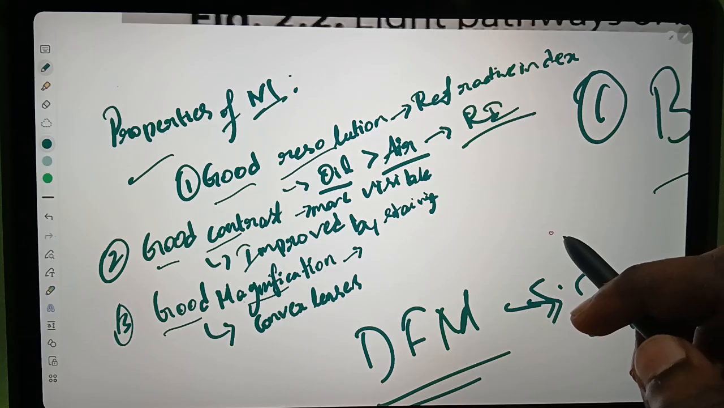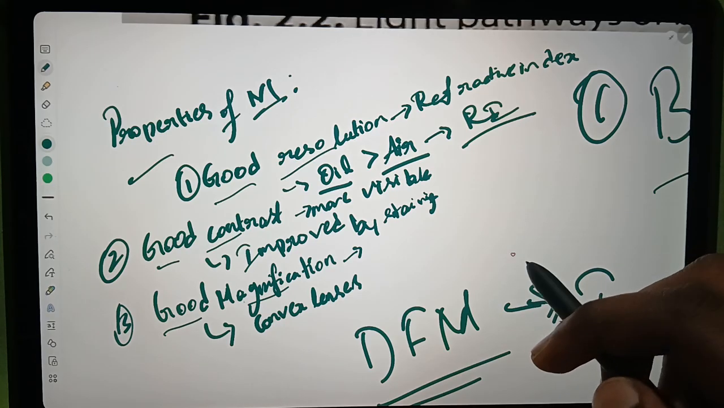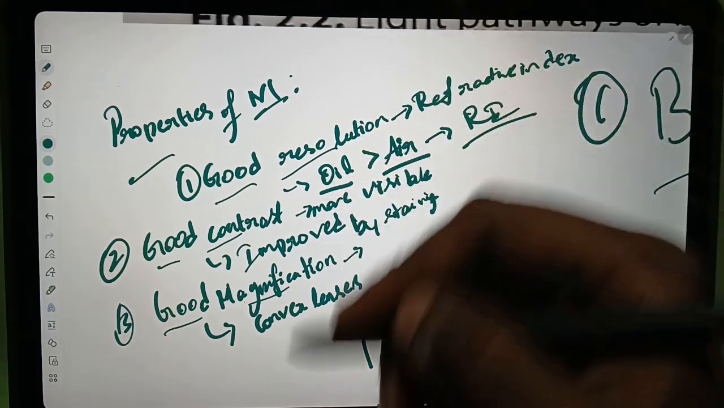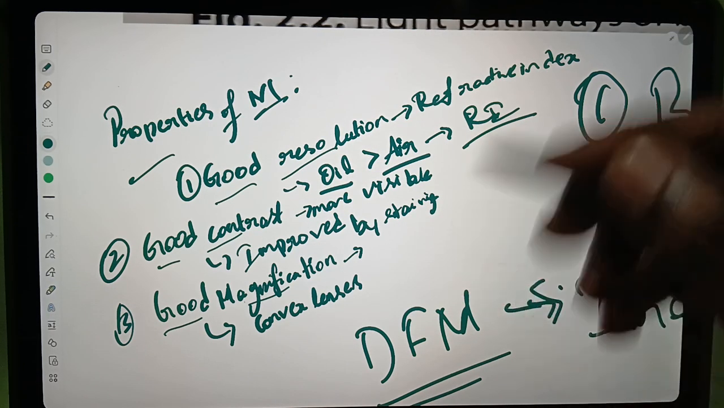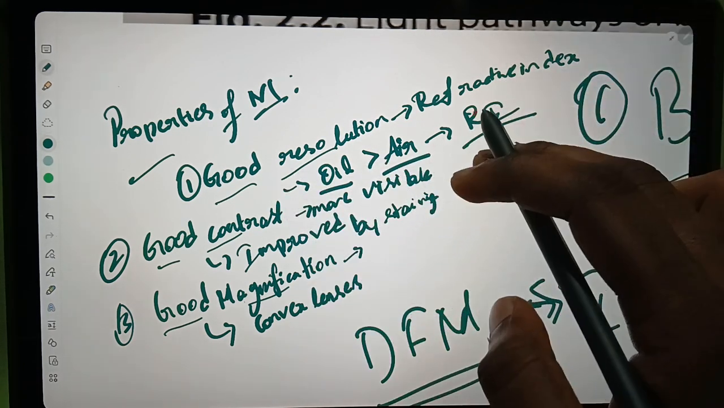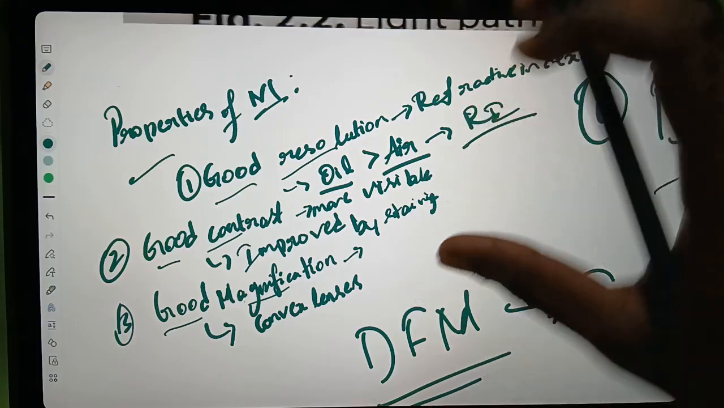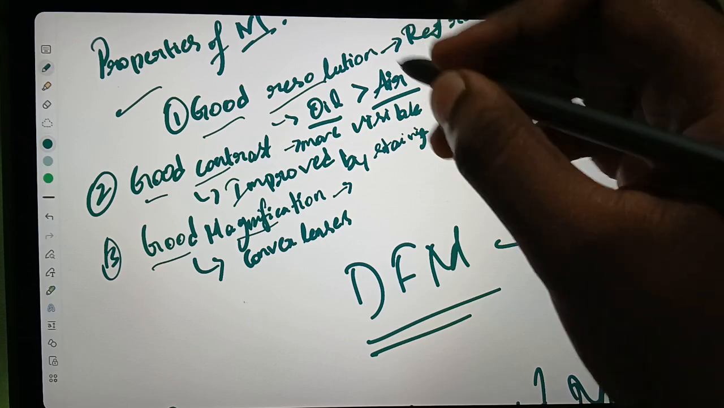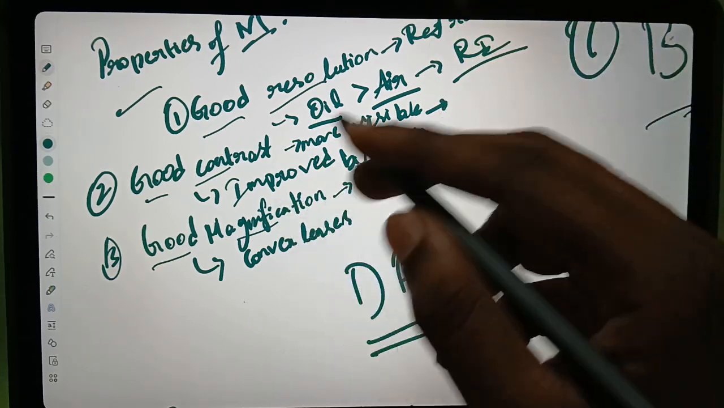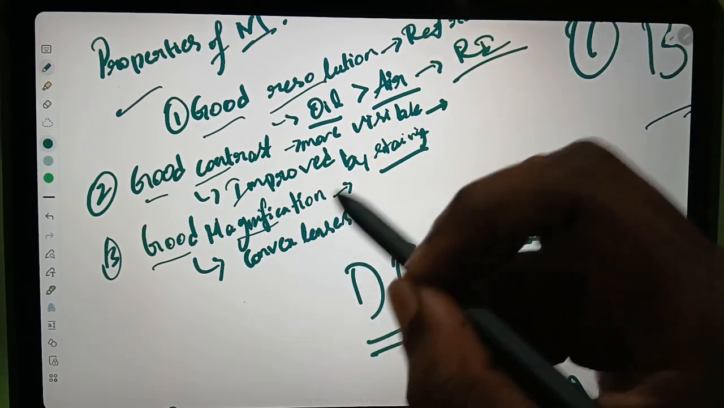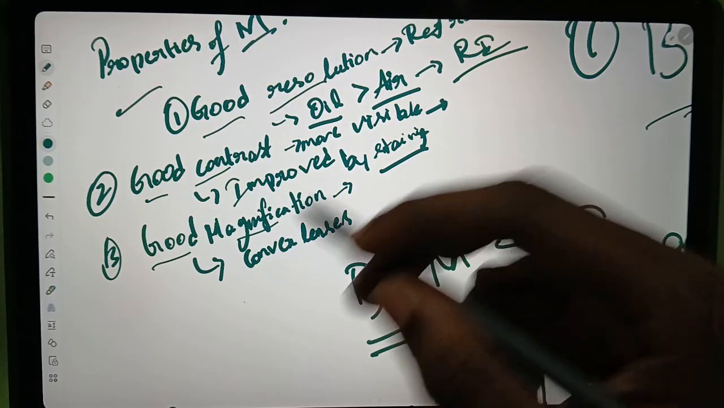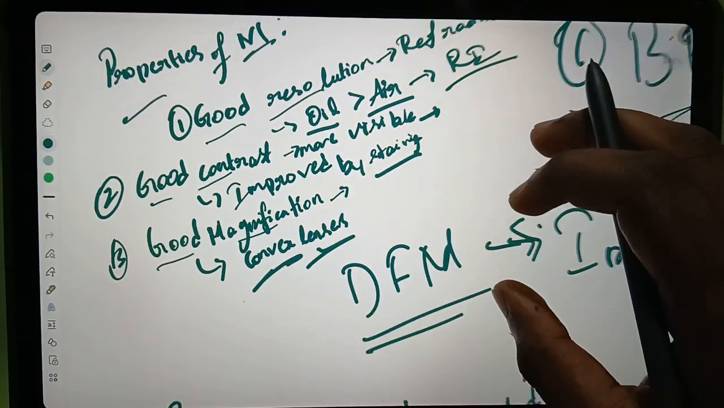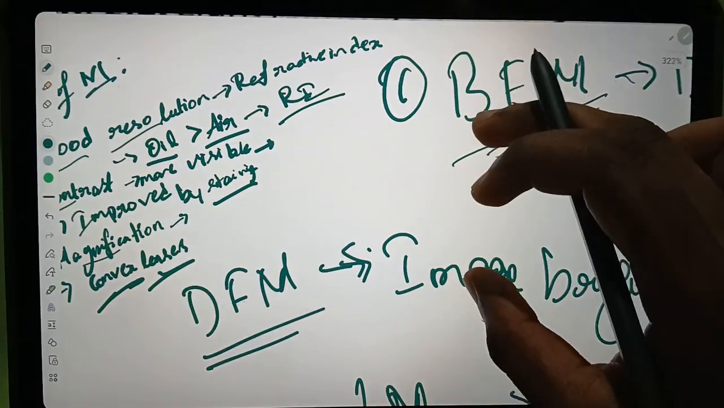Now, first year we used oil, and for the gram staining also we will use cedarwood oil, and there should be good contrast. Good contrast means more visibleness, and it will be improved by the staining. Good magnification will be improved by the convex lenses.